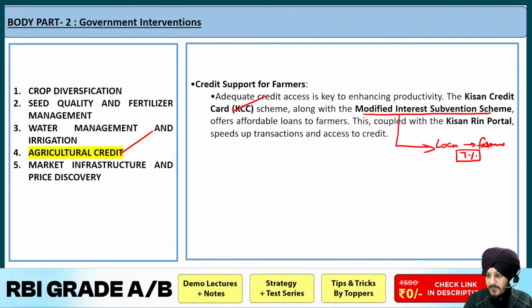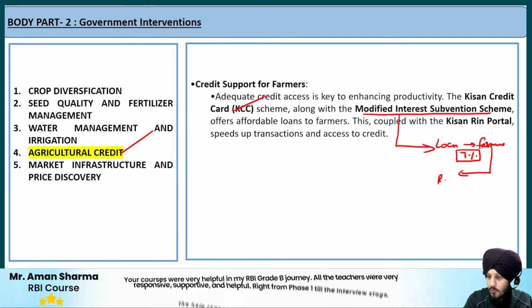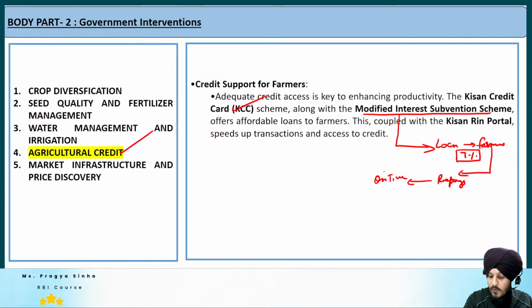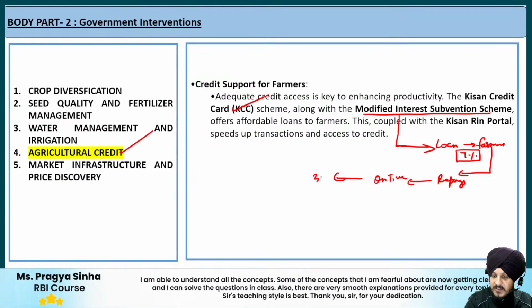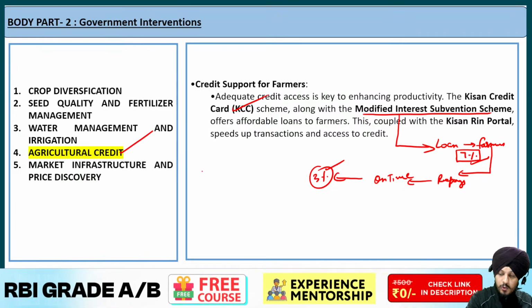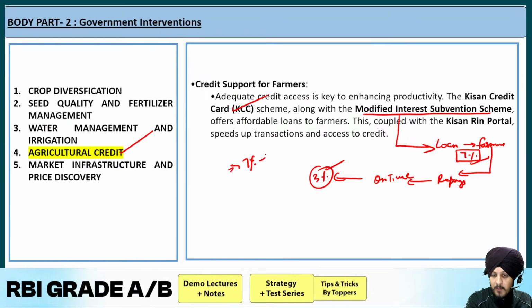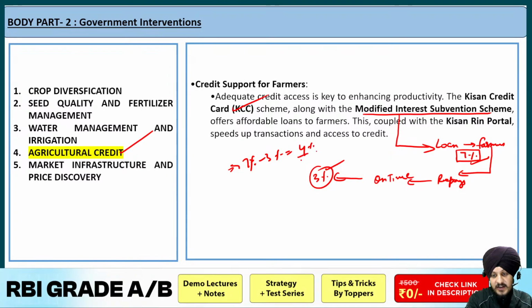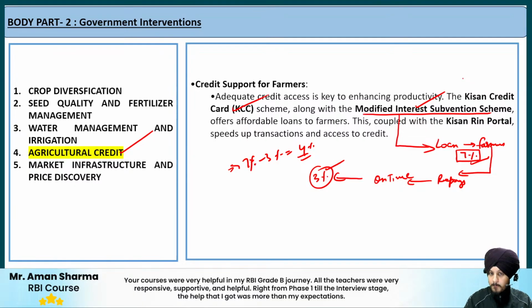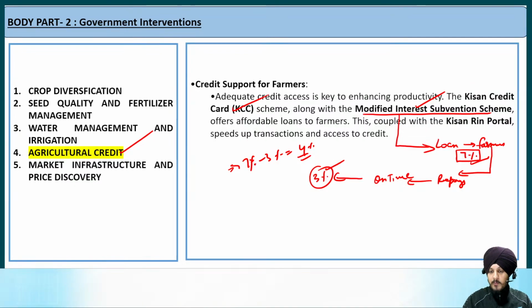And if a farmer repays the loan on time, what is going to happen? The government is going to give a 3% subsidy to that farmer. So if you have taken the loan, the interest charged is 7%, but if you repay that loan on time, the government is going to provide you 3% support. So if you repay the loan on time, you will have to pay 7% minus 3%, which is a 4% interest rate only on that loan. So this is the advantage of the Modified Interest Subvention Scheme. I hope it is clear to you, which offers affordable loans to farmers.